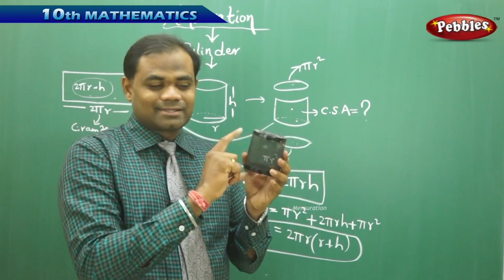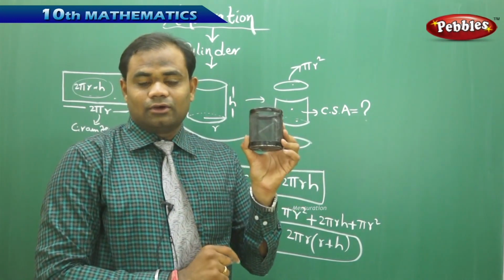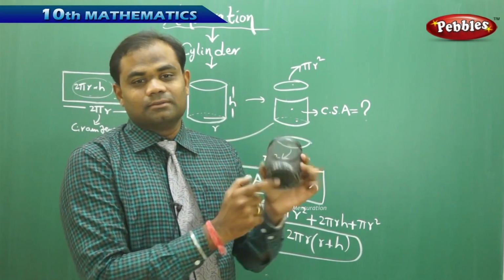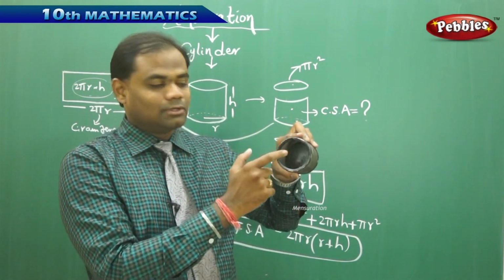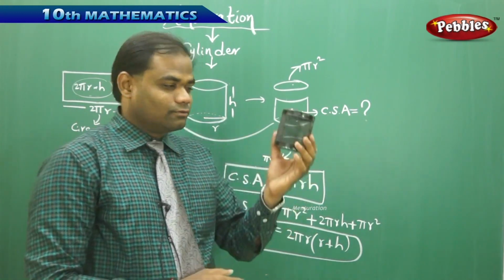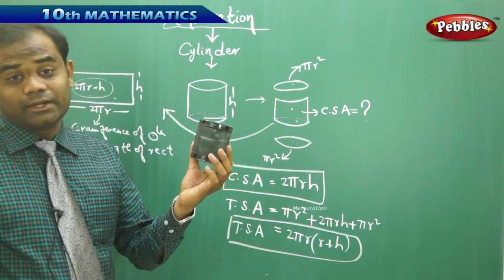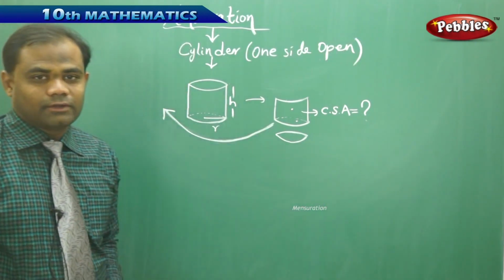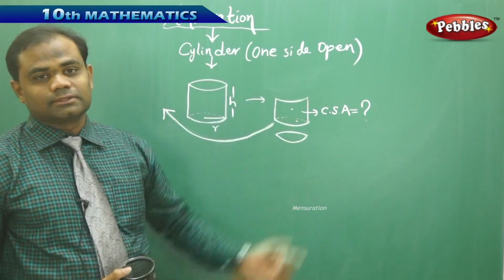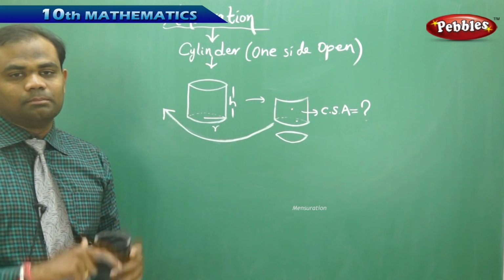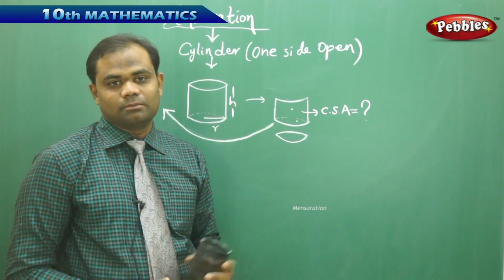So in this case, my total surface area would be CSA plus one circle, but I don't include this circle because there's no area, it is hollow inside. Let me see what the area is for a one-sided open cylinder, covering the complete curved surface and the top and the bottom.